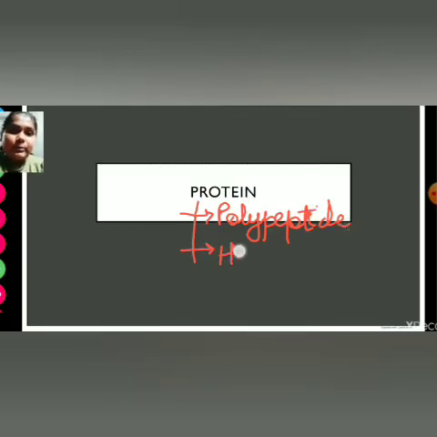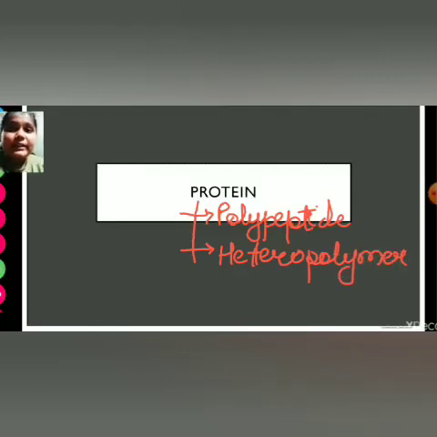It is a heteropolymer. What does heteropolymer mean? Hetero means many types and polymer means formed by joining monomer units. Proteins are the heteropolymers of alpha amino acids. The most abundant protein in the biosphere is rubisco. Rubisco is present in plants. The most abundant protein of the animal world is collagen.